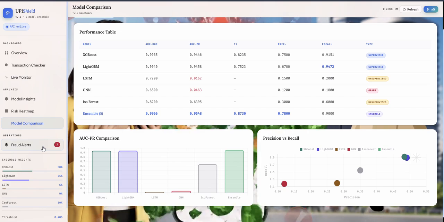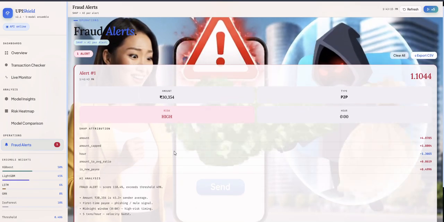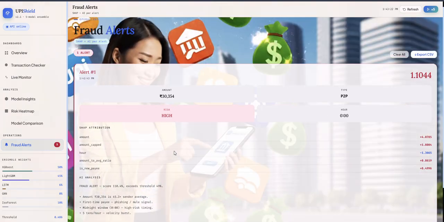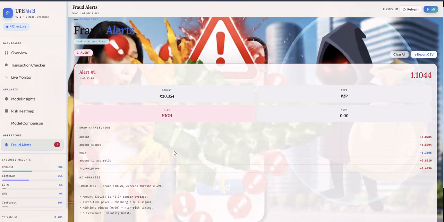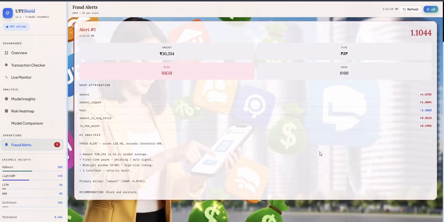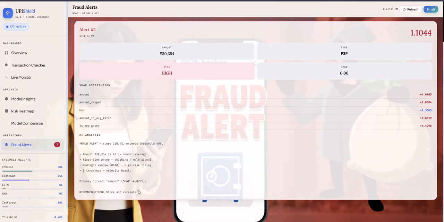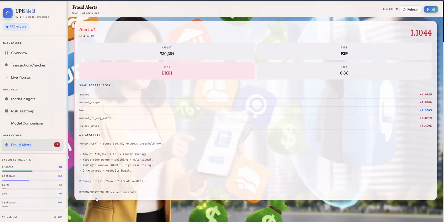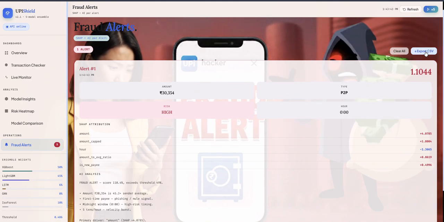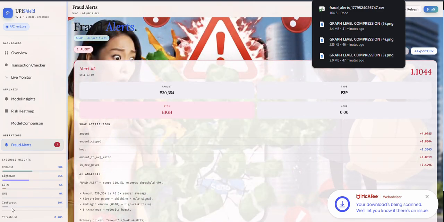And in fraud alert, we can see the alert which we got in live monitoring as fraud. I think you remember, we got one transaction as fraud in the live monitor, and that has been documented here as the first item. In the transaction checker, we can see the AI analysis of that particular live transaction's data, and we can also export this as a CSV file later for our reference.